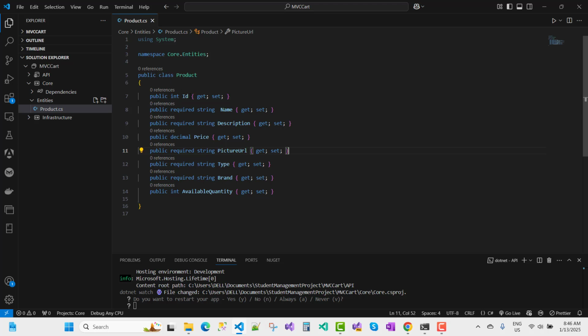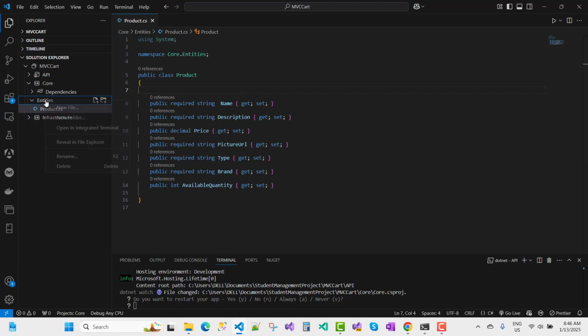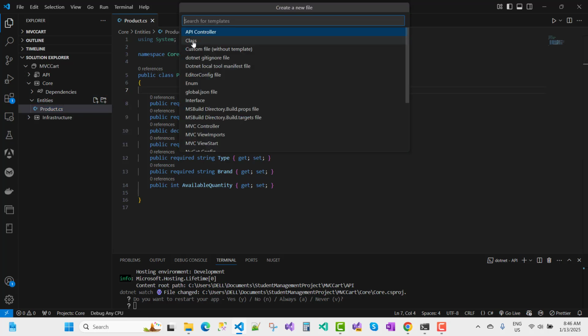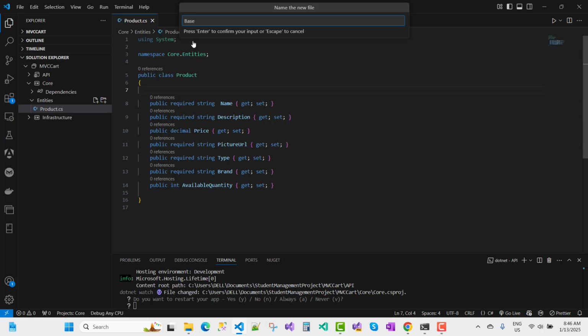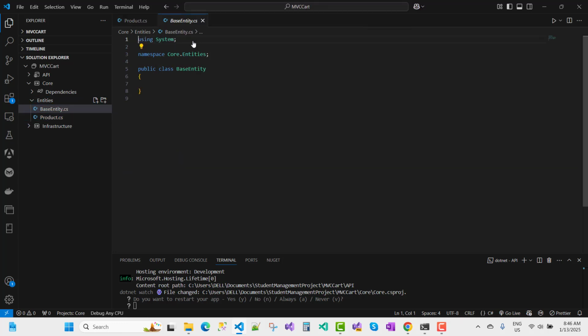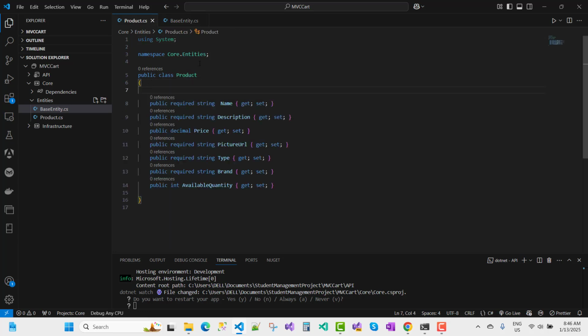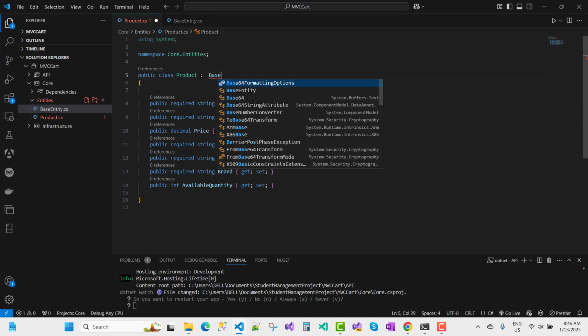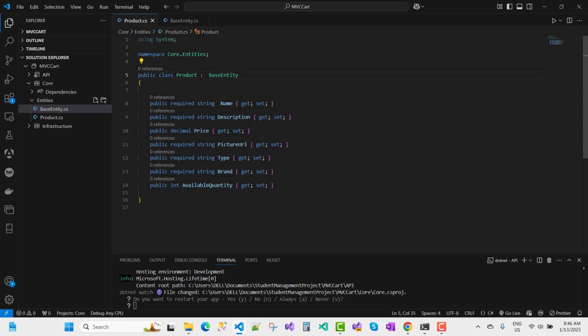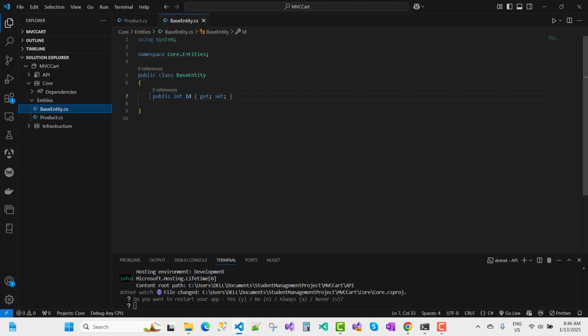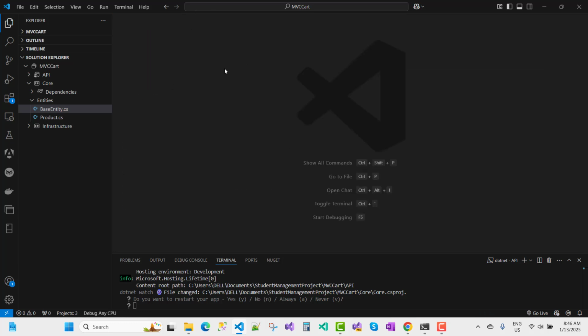But before the product entity, you can see that each entity actually has an ID property. So just remove it from here and save it, and add a new file, the base entity class. The base entity has an ID property, so you can just add it here, and the product entity is inherited from the base entity. Save it. Now you can see that we have a base entity in the core entities directory. So everything is clear, and the entities are created now.